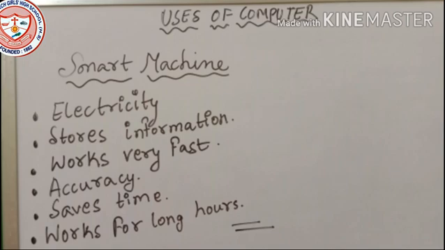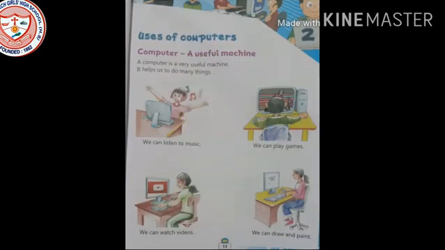Now let us see how a computer is a useful machine. Uses of computers. Computer, a useful machine. A computer is a very useful machine. Why? It helps us to do many things. Many things we can do with the help of a computer.